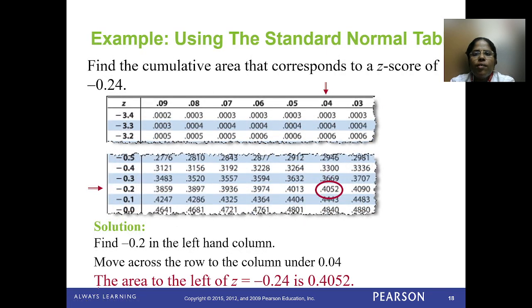Find the cumulative area that corresponds to a z score of minus 0.24. For the negative, here the z value is negative 0.24. There is another table which has the negative values, so you need to take that normal distribution table. In that you choose minus 0.2 in the left hand column and move across the row to the column under 0.04. So you will get the area to the left of z equal to minus 0.24 as 0.4052.